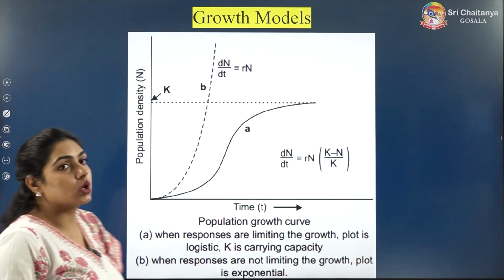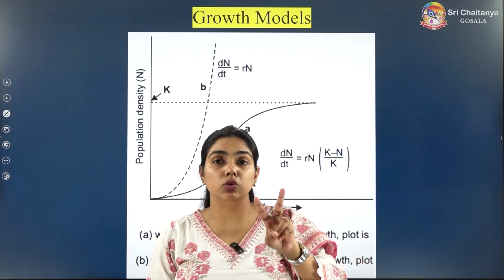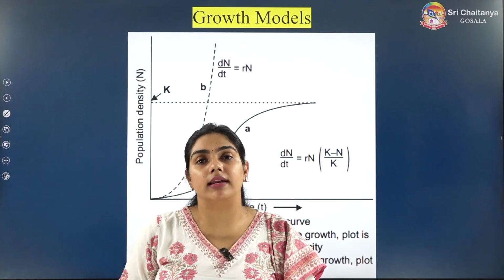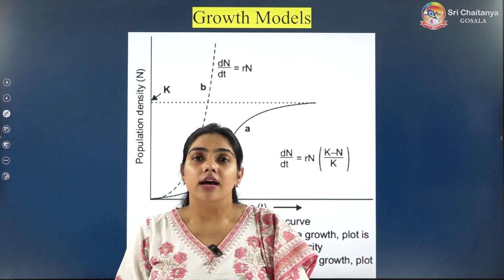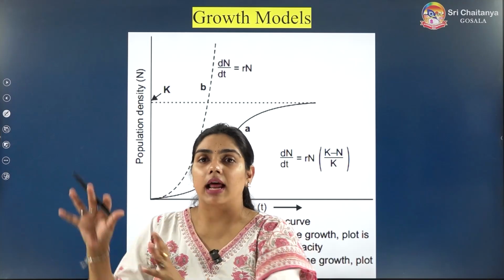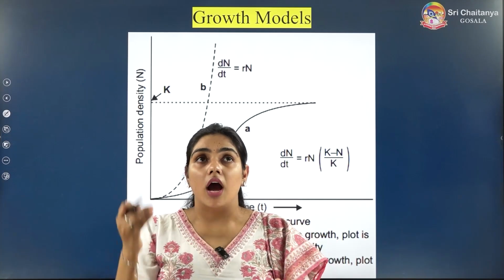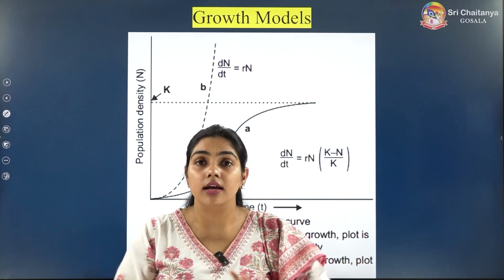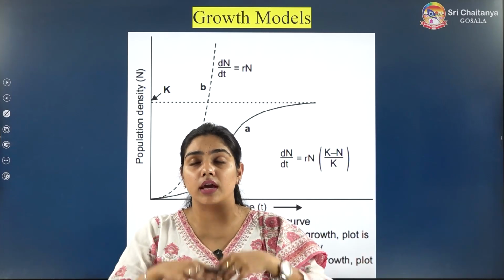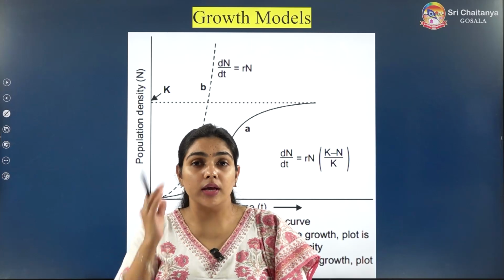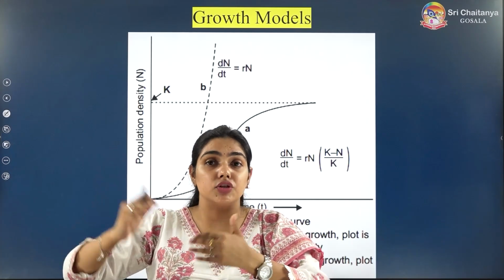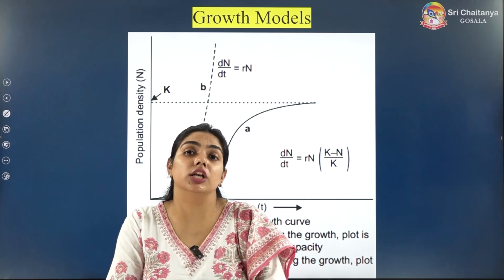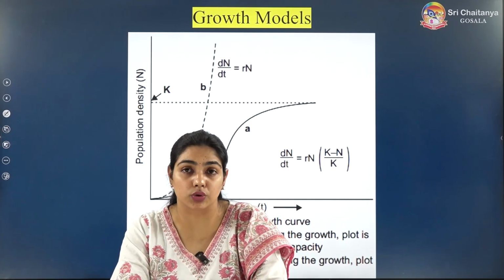Now we have to see the growth models. So we have two types of growth models. One is the exponential growth model, one is the logistic growth model. It is just like one is dreamland. We think about our dreams, we think about getting a new house, getting a new car, getting so many things in our house. We think so much about what we should have, this, that, so many things. It is just like exponential growth.